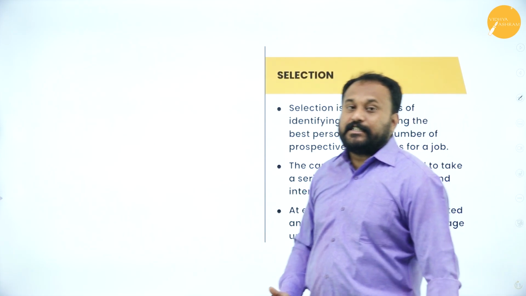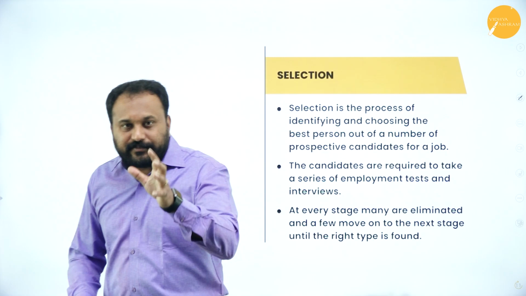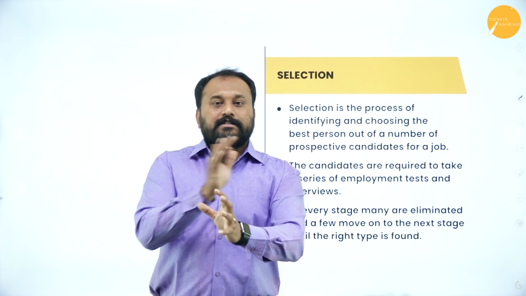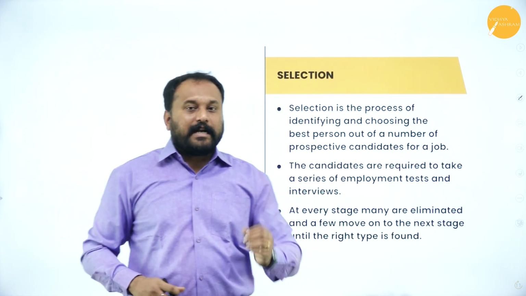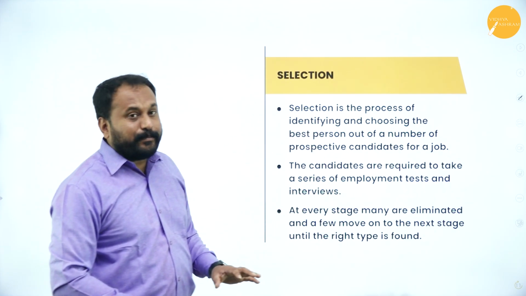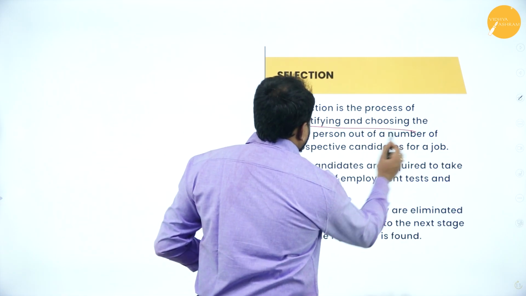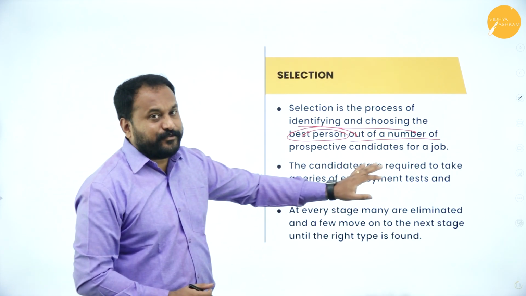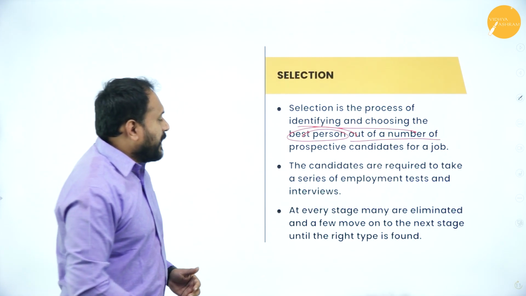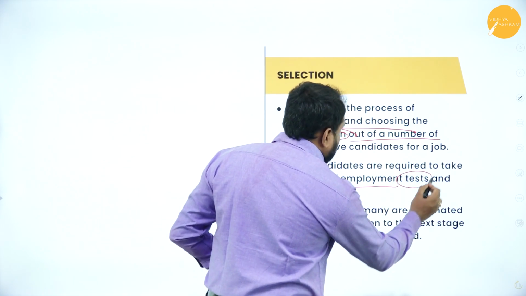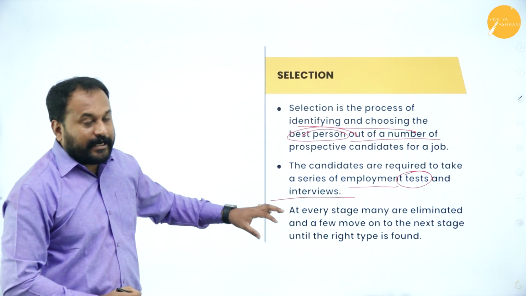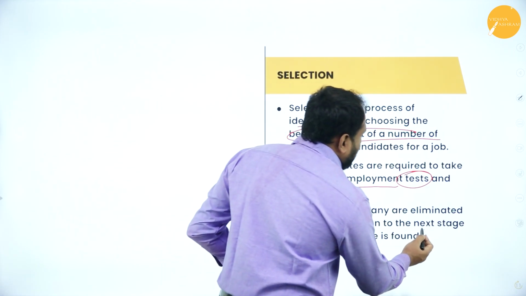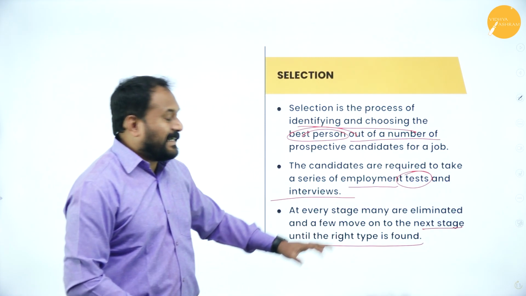Next, we have selection. What is the meaning of selection? There is a slight difference between staffing and selection. Many people use selection as equivalent to staffing or staffing as equivalent to selection, but I'll tell you what selection is here. Selection is a process of identifying and choosing the best person out of a number of prospective candidates for a job. The candidates are required to take a series of employment tests and interviews. At every stage, many are eliminated and a few move on to the next stage until the right type is found.